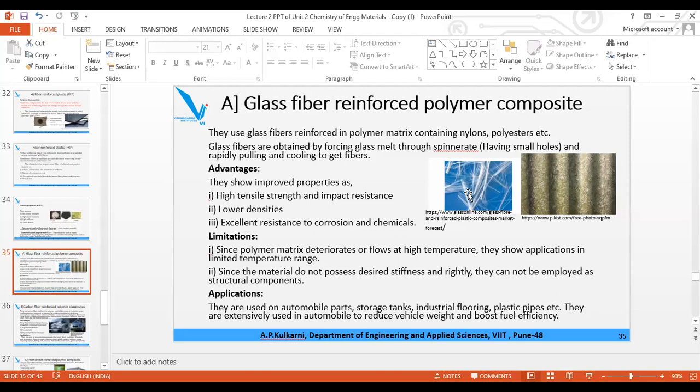In addition to that, it finds its application in the pipes. Then water storage tanks, automobile parts. So these are the application of glass fiber. But you cannot use it at high temperature, or you cannot use it in the structural components where the strength needs to be little high. So these are the application of this.